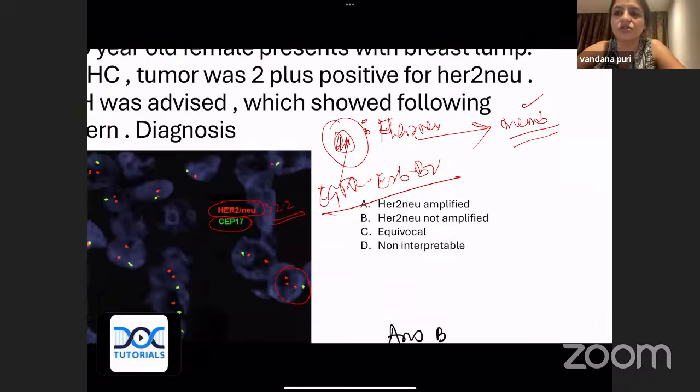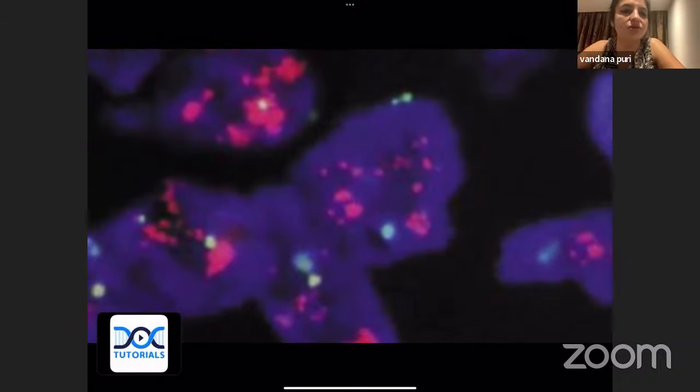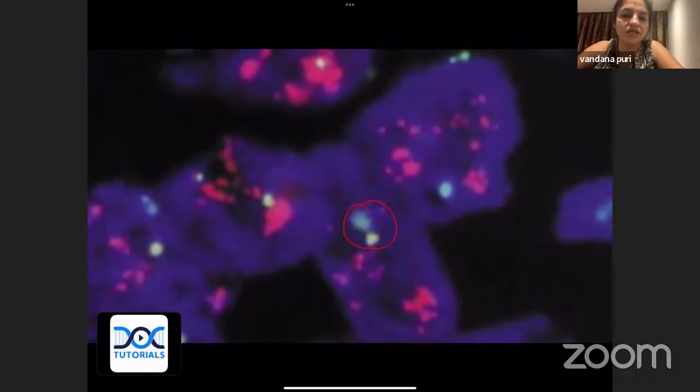How does an amplification look like? So look at this. This is what an amplification is. It should be at least more than 4 signals, more than 2.2 signals. Okay, then only it is considered as positive. Look at this. There are 2 green signals, and for that 1, 2, 3, 4, 5, 6, 7, 8, 9, 10, like that. So you have to be very, very clear. Only 1 or 2 positive does not give you amplification. For amplification, the positivity has to be more than 2.2.